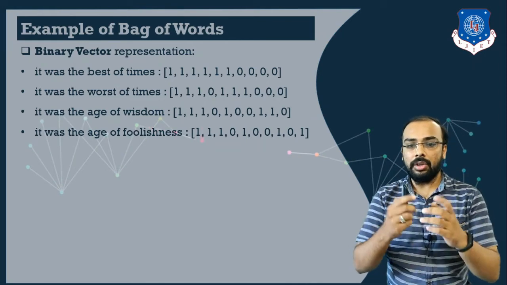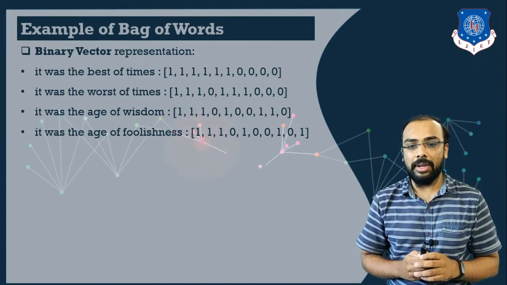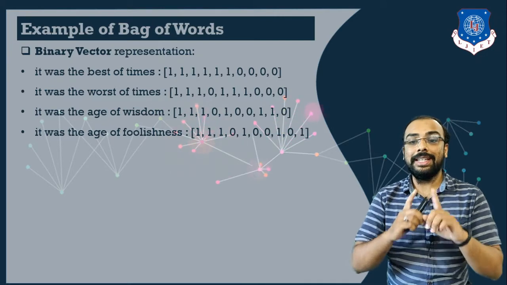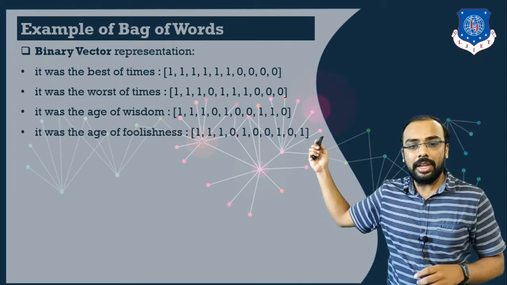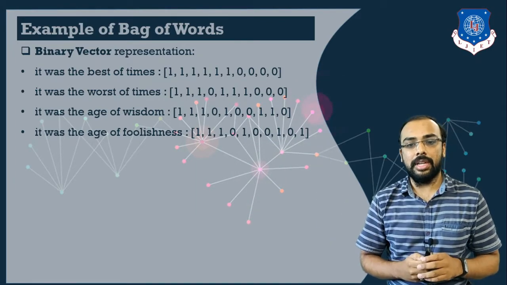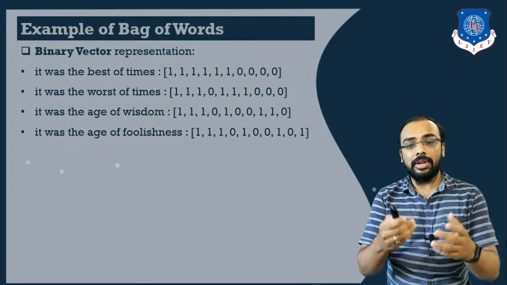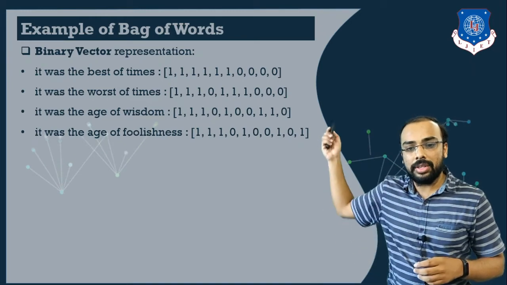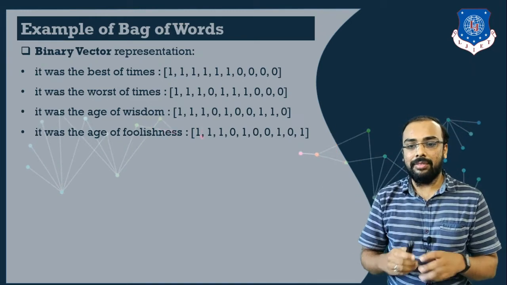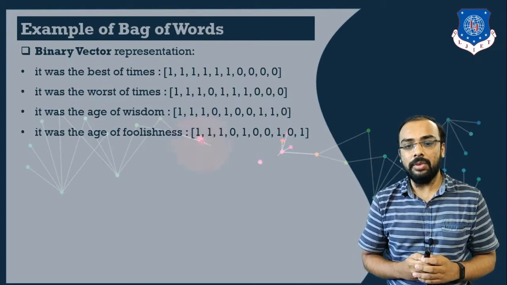So if you recall your dictionary of vocabulary, there were total 10 unique words inside that dictionary, but here in our document total 6 words are present. So these 6 words are already present in the vectors of our dictionary, so for that we have assigned the value 1, and for the rest we have assigned the value 0.